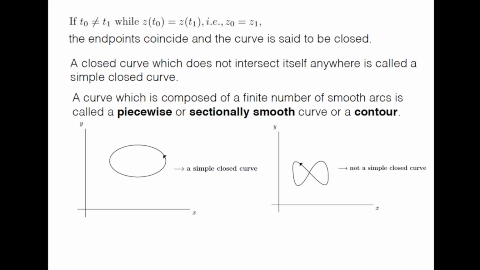A closed curve which does not intersect itself anywhere except for the two endpoints is called a simple closed curve. So this is what we mean by simple closed curve. And a curve which is composed of a finite number of smooth arcs is called a piecewise or sectionally smooth curve or a contour.